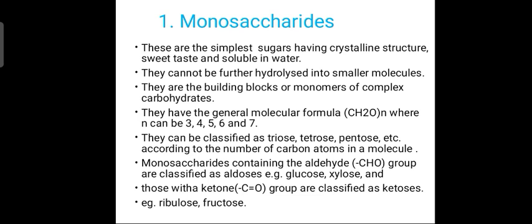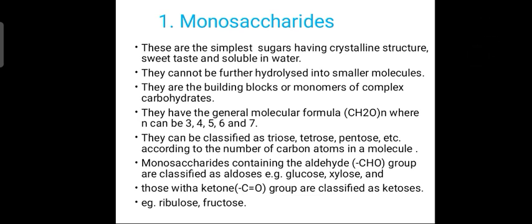Coming to the formula of monosaccharides, it is CnH2nOn, that means C6H12O6 for example, where n may be 3, 4, 5 and 7. They can be classified as triose, tetrose, pentose according to the number of carbons present. Monosaccharides contain an aldehyde group or a ketone group. Based upon this, they are classified into aldose and ketose.